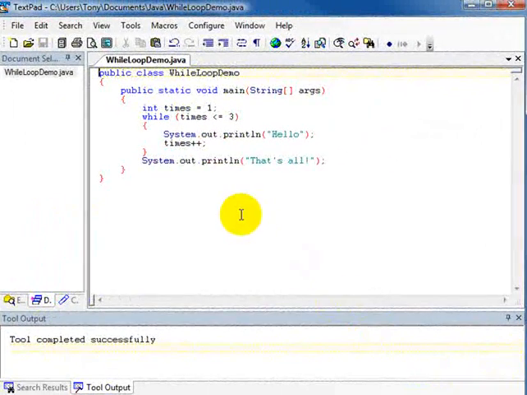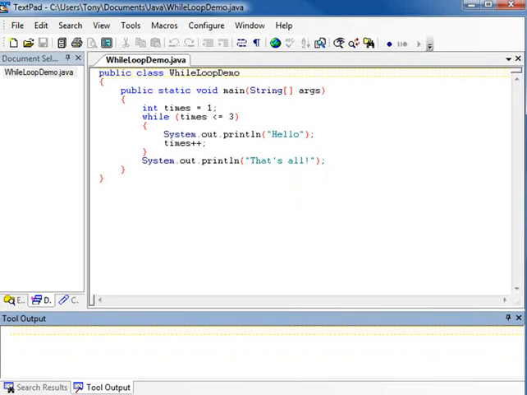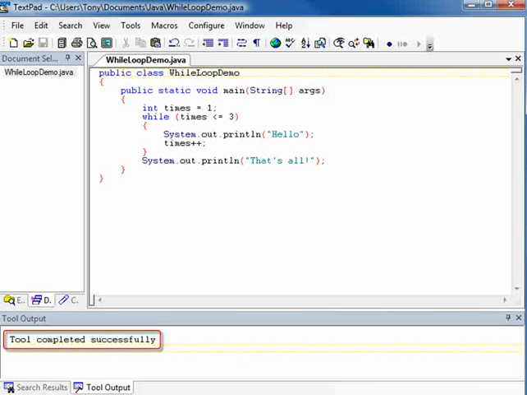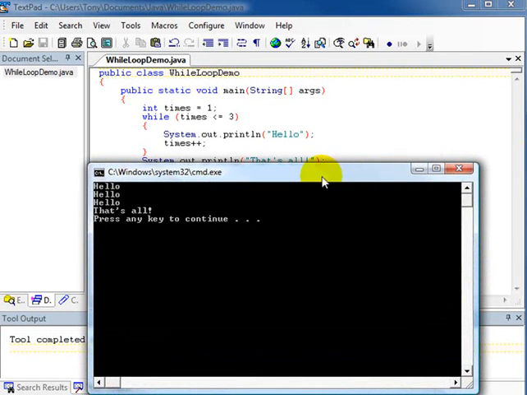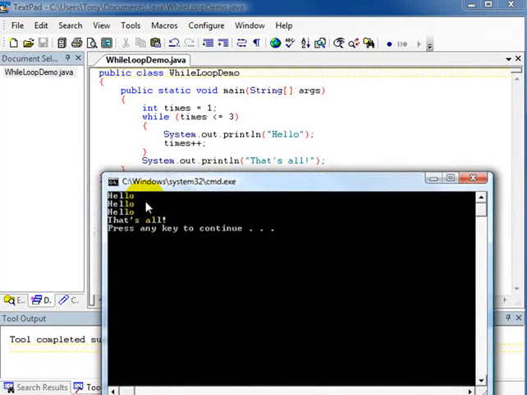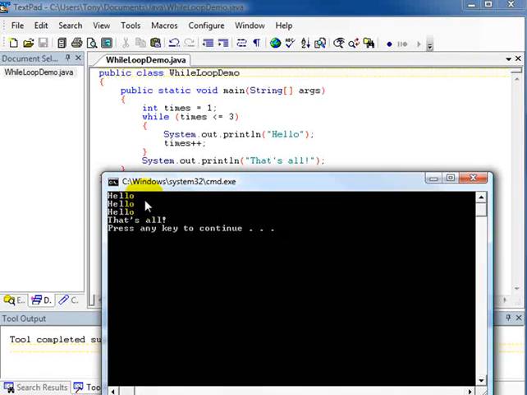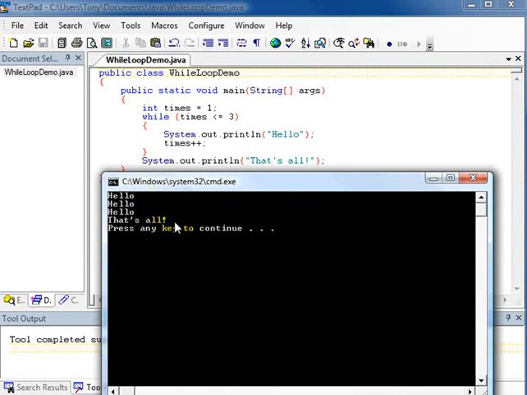I've entered the code exactly as it appeared on the previous screen here in the main method of this program. So let's compile the program. Okay, it compiles, and now let's run the program. And here's the output. And just as we predicted when we stepped through the code, it displays hello, hello, hello, and that's all.